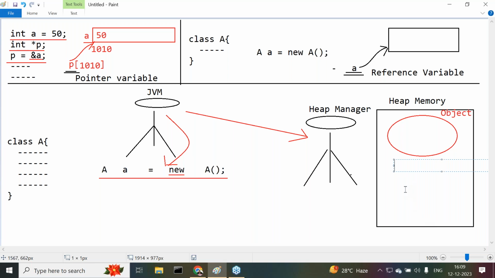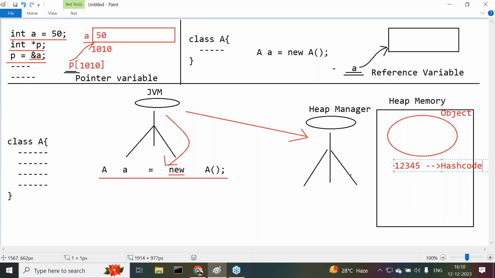When we create more than one object, for each and every object we need to have some identity, right? Here that identity is provided by the heap manager for each and every object in the form of an integer value. That integer value, as an identity for each and every object, is called the hash code of the object. What is this identity? Hash code of the object.